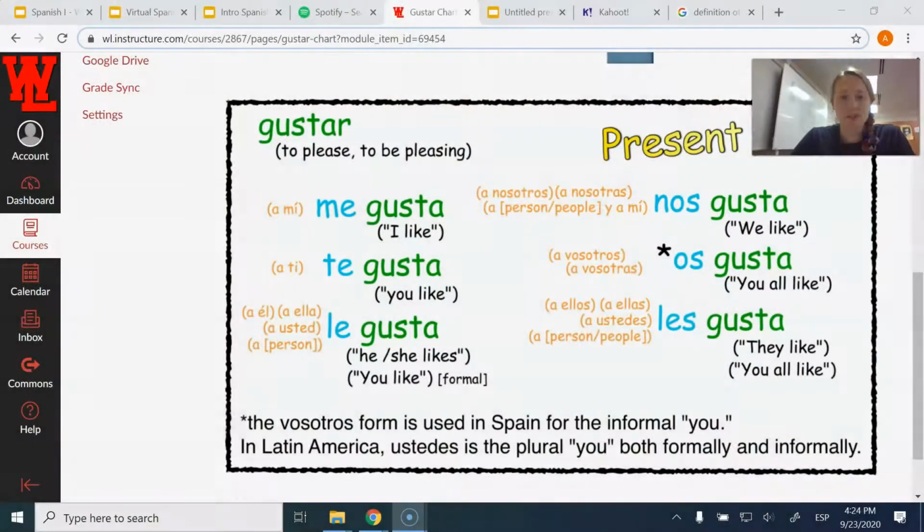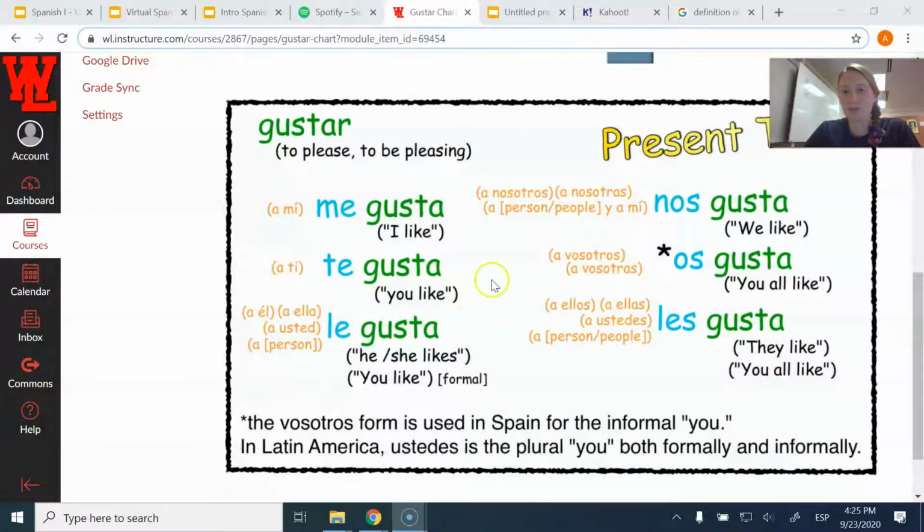If we're talking directly to them, we're going to use te or os or les. Les would be you all in Latin America. Os would be you all in Spain. And te is just used universally.